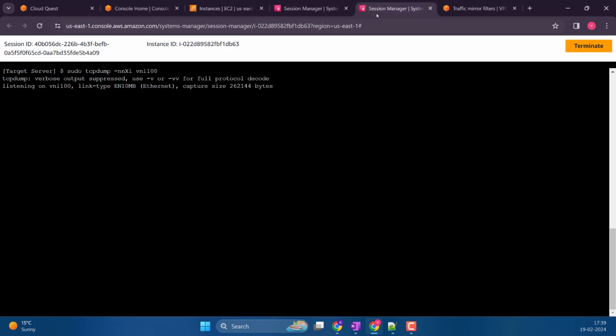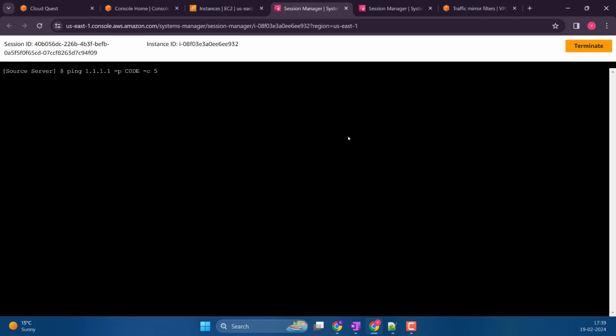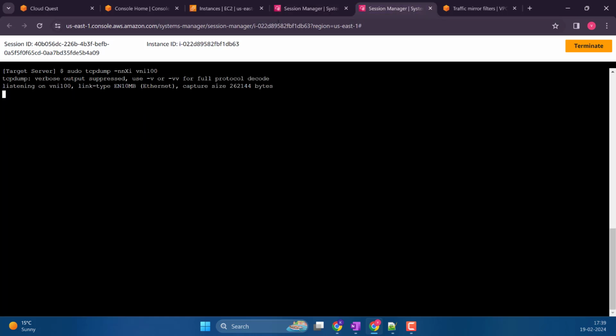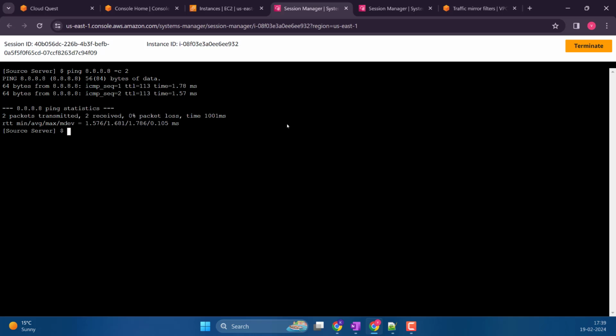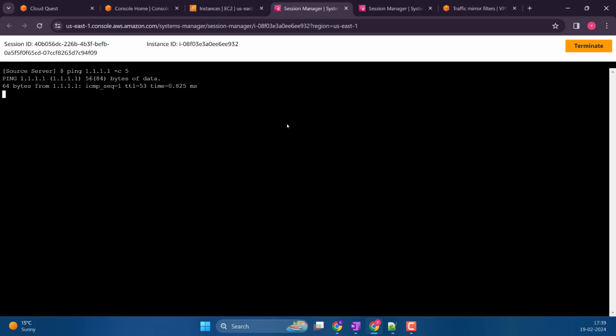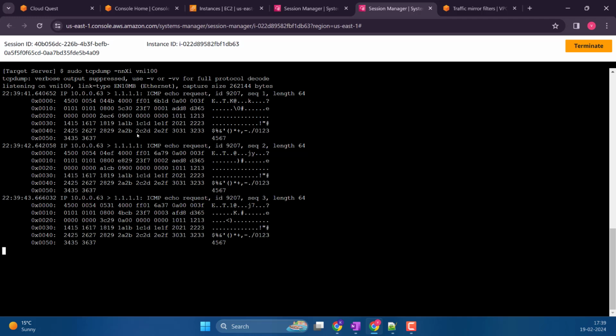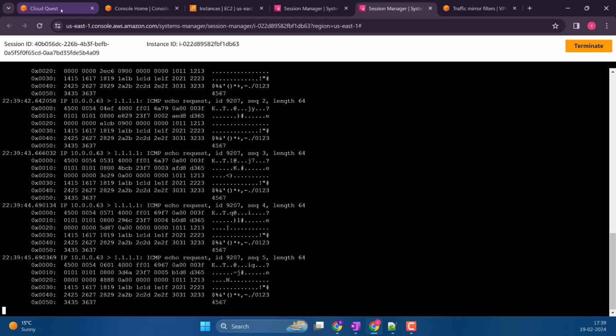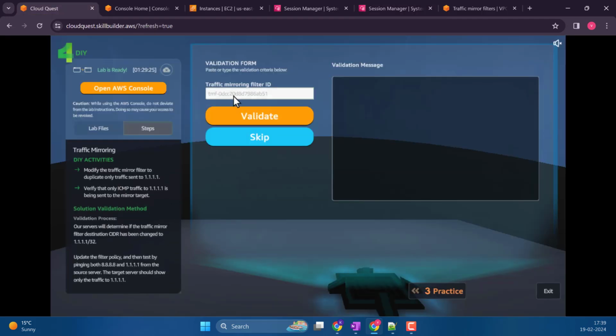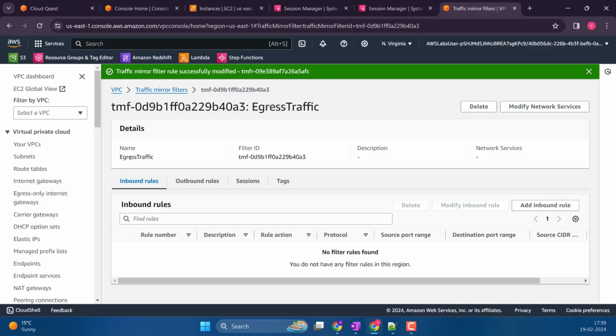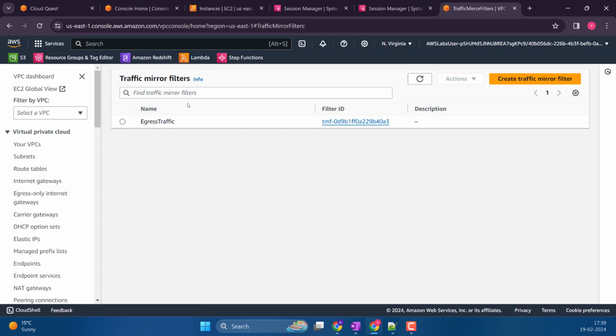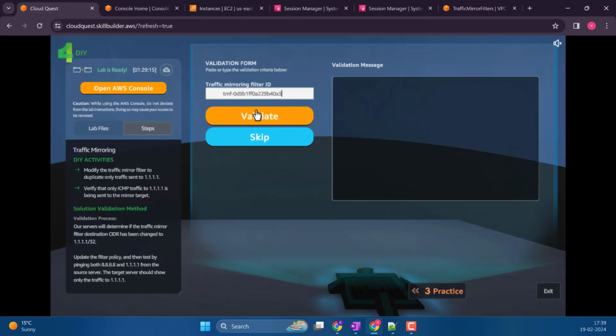So if I start listening, and if I say 8.8.8.8, this should not listen to it because we are filtering it. So if I go ahead and do this, it should listen to it. Yay, success, working. I think pretty much that's it, right? They want the traffic mirroring filter ID. I think this is it.